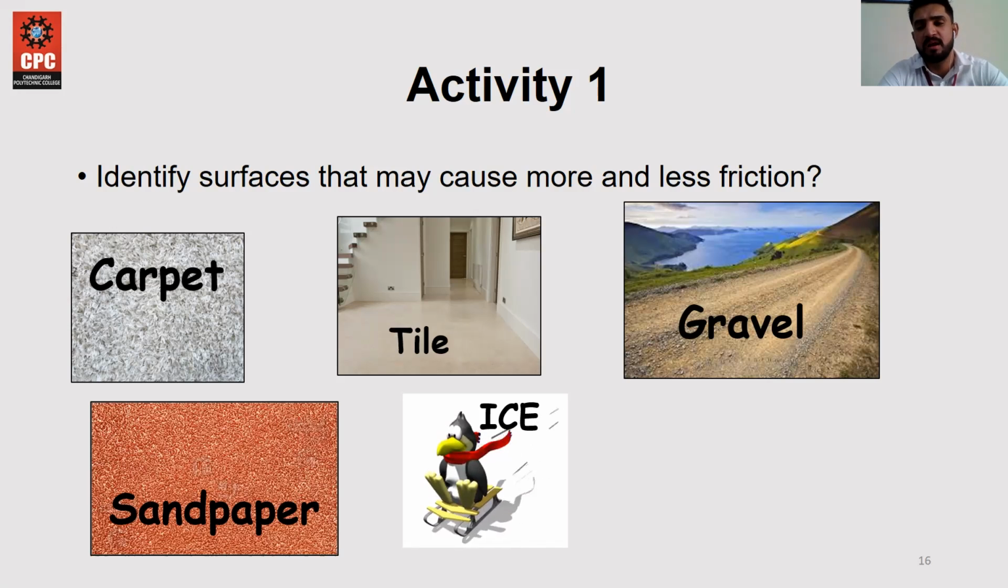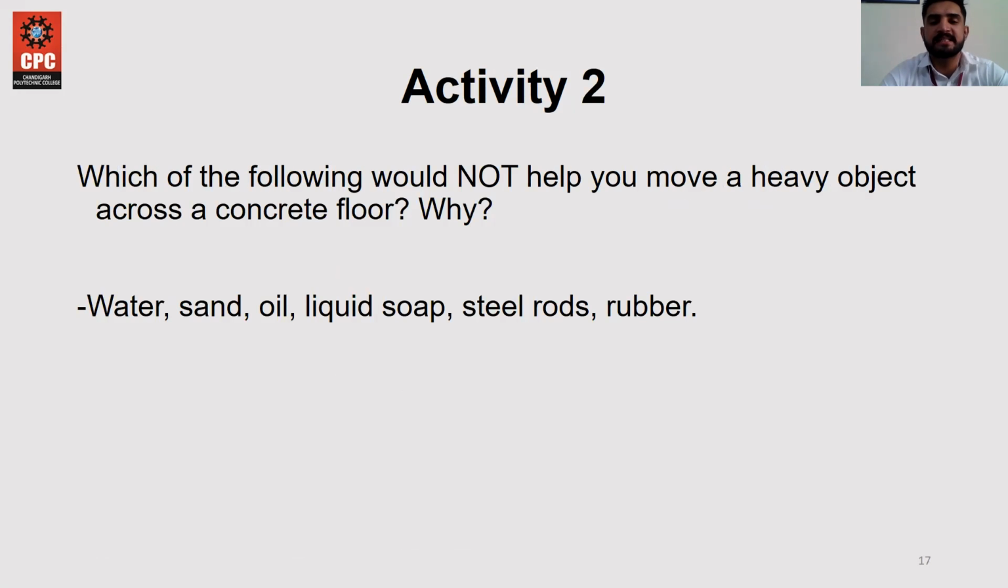Next is gravel, with many more irregularities and much more friction. Sandpaper also causes friction. Ice and slides: ice skates and ice slides have very little friction as compared to gravel. Gravel causes much more friction and ice skates cause very little friction because the surface of the skate and the surface of the ice are totally smooth. That's why the ice skate can easily slide from one side to another due to the near-zero friction. The next is activity 2.